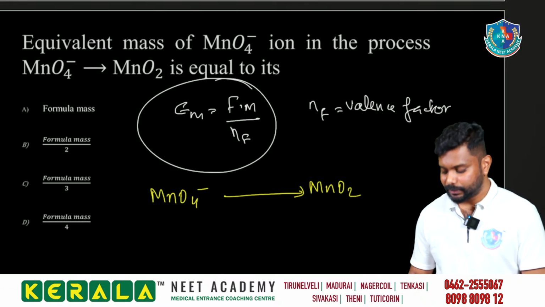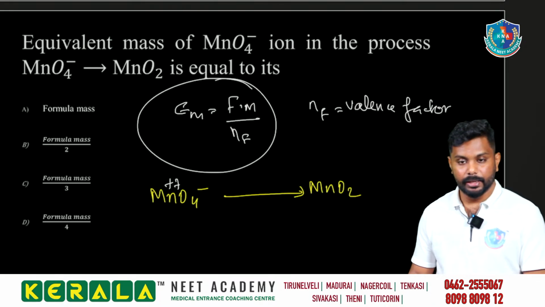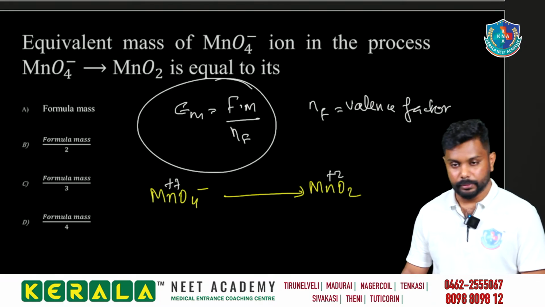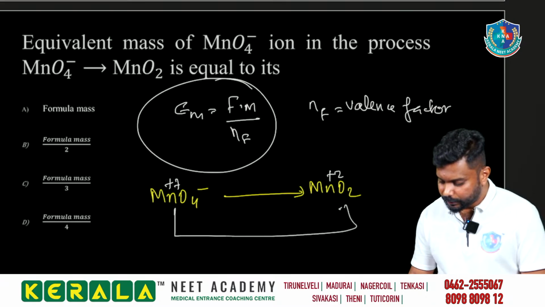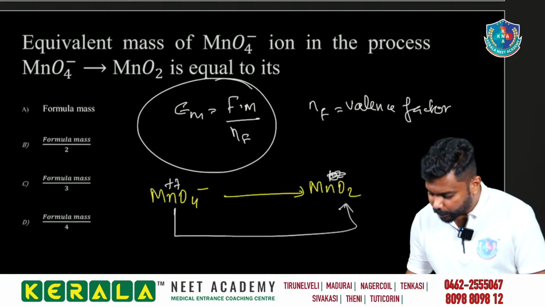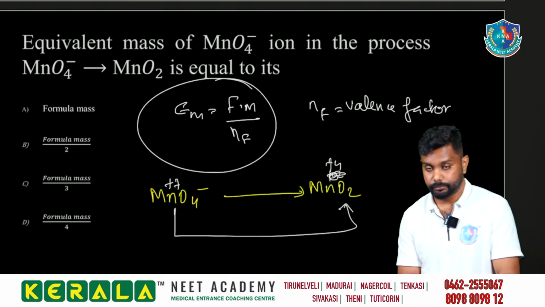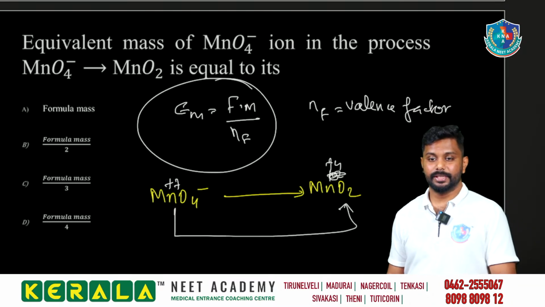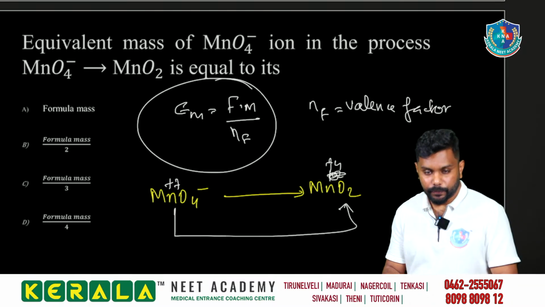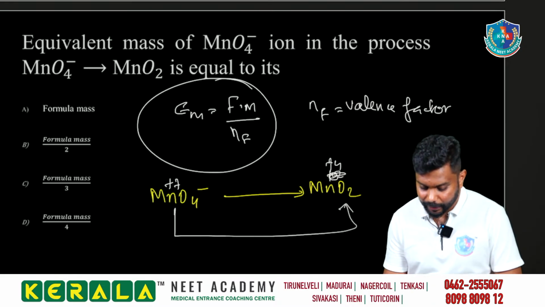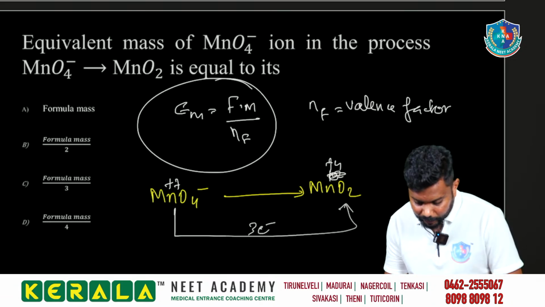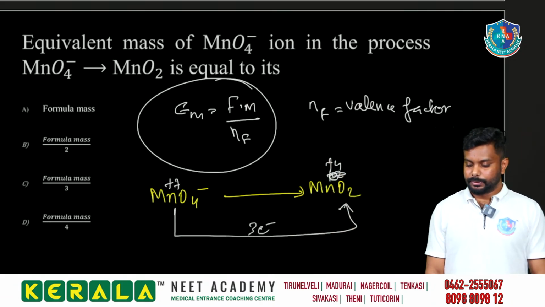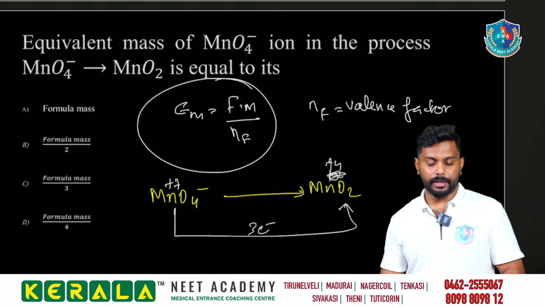The central atom, manganese, its oxidation state in MnO4 minus is +7, right? It is converted to what? Not +2. In MnO2, it is in the +4 state. So from +7 to +4, it is having what? Come on, faster. 3 electron participation. So formula mass divided by n factor is 3.